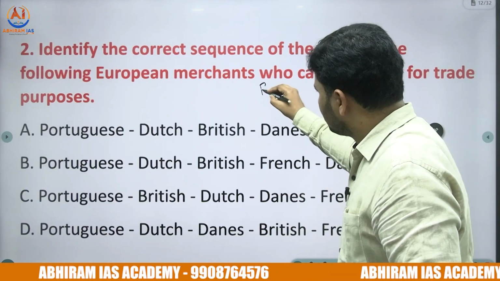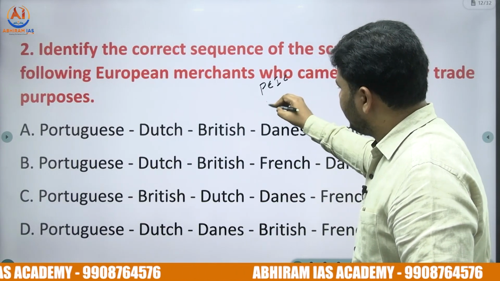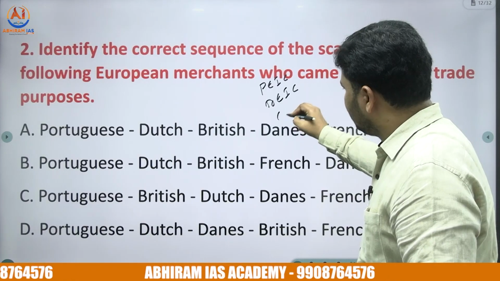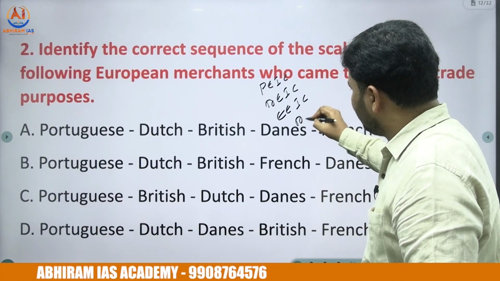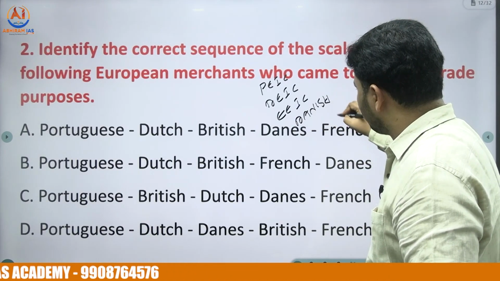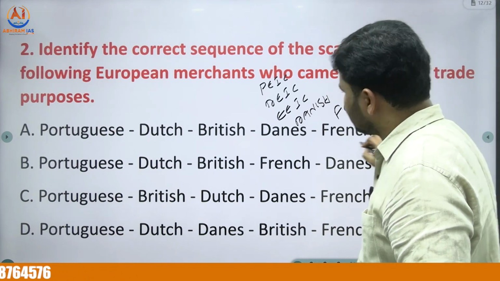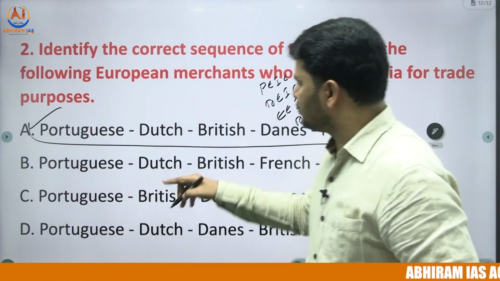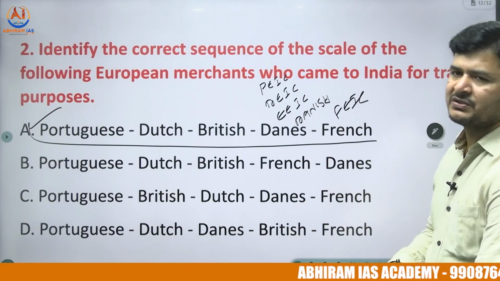We call it Portuguese East India Company, Dutch East India Company, English East India Company, Danish East India Company and French East India Company. So the right answer is option A, Portuguese, Dutch, British, Danes and French.